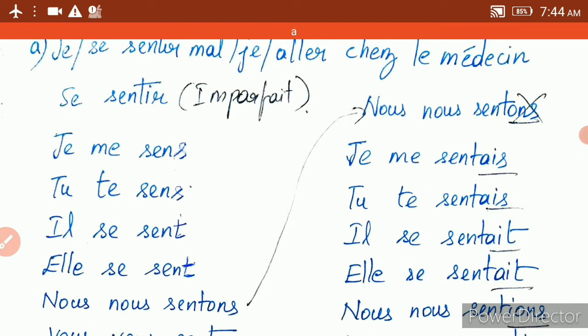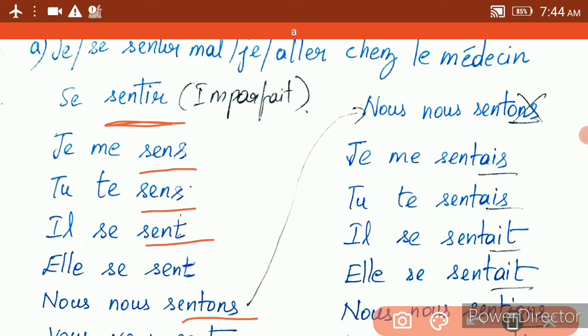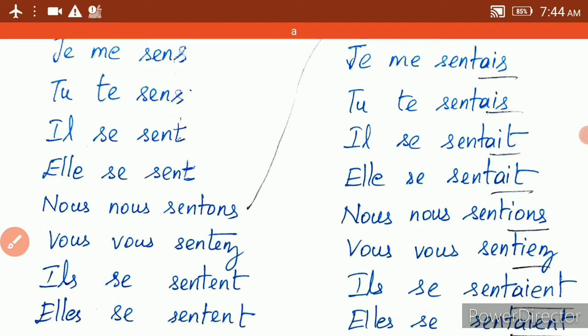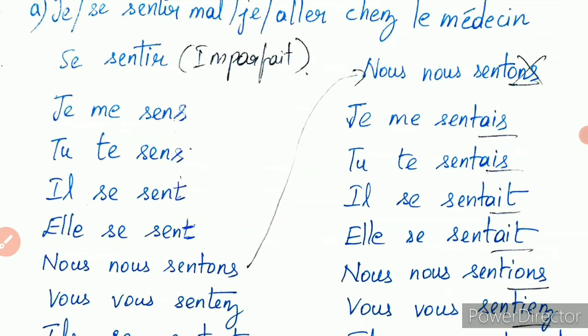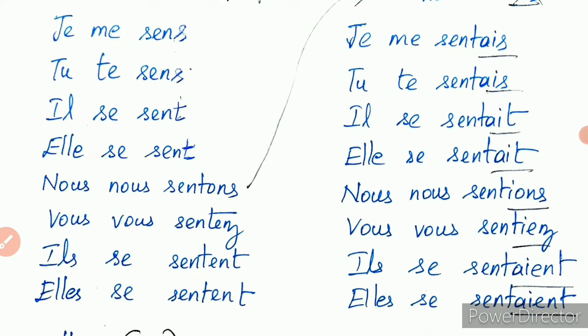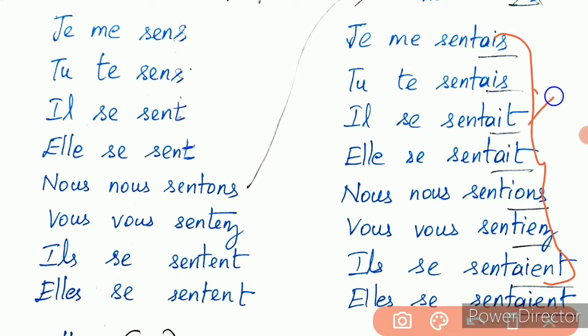Then the sentir conjugation is as follows: sens, sens, sent, sent, sentons, sentez, sentent. From that you bring the new conjugation here. Remove this ons and then add ais, ais, ait, ait, ions, iez, aient, aient. All these are conditional endings.